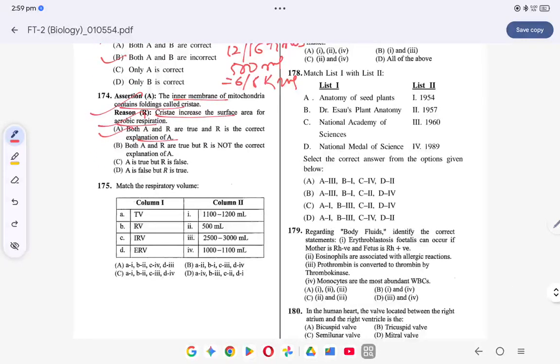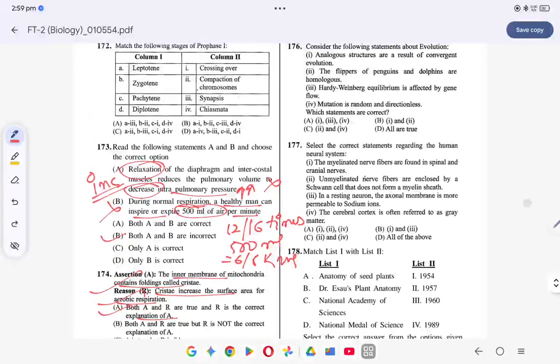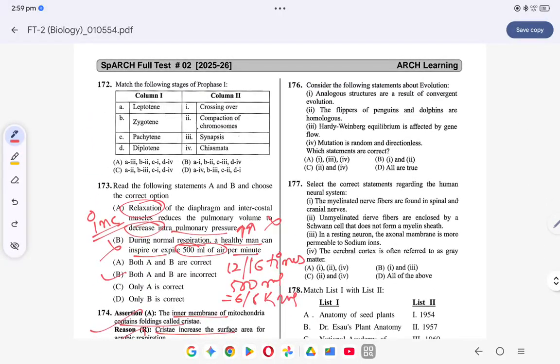Match the following. Tidal volume कितना है? 500 ml. Right. Residual volume कितना होगा? 1100 से 1200 ml. ठीक है। Inspiratory reserve volume 2500 से 3000 और ERV क्या होगा? 1000 से 1100 ml। तो ऑप्शन क्या हो जाएगा, ऑप्शन हो जाएगा B, A is 2, B is 1, C is 3 and D is 4। Coming to the next question, question number 176.